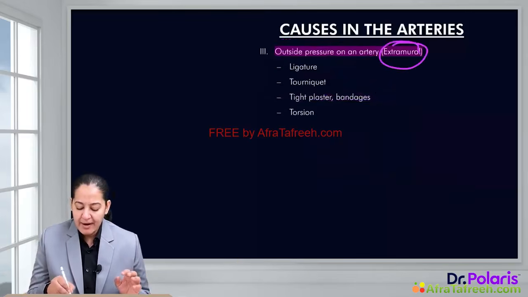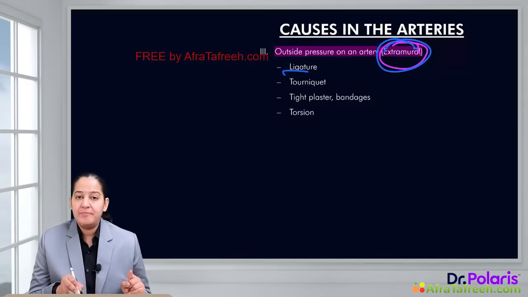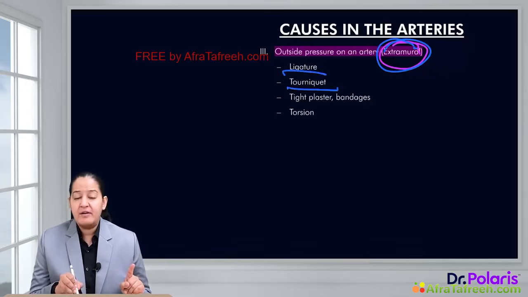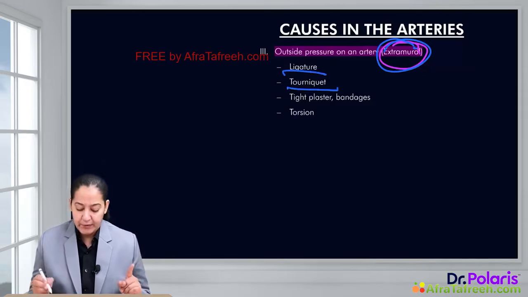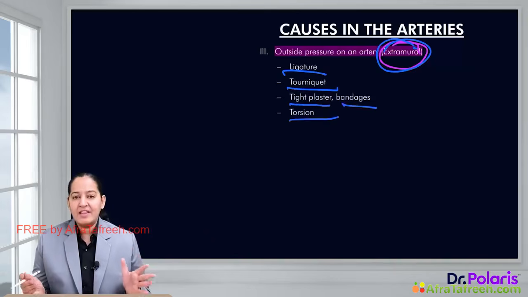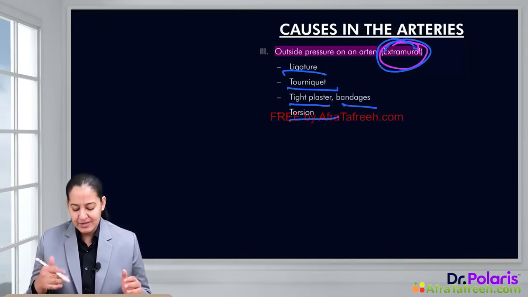Now coming to extramural causes, that is, the cause of obstruction is outside the artery. It can be some ligature which is compressing the artery. It can be a tourniquet, while measuring blood pressure or otherwise. It can be tight plaster, bandages or torsion. So anything from outside obstructing the artery can lead to extramural causes.